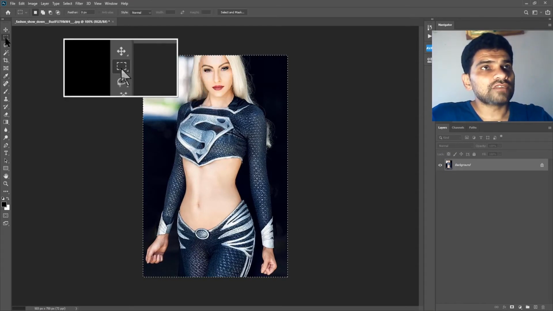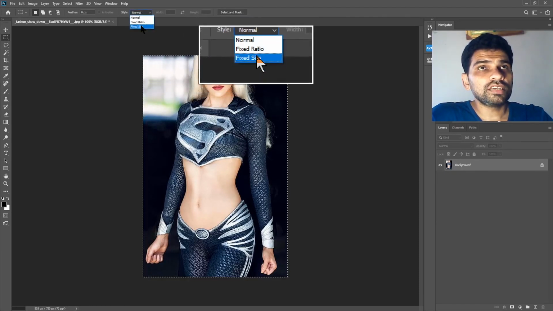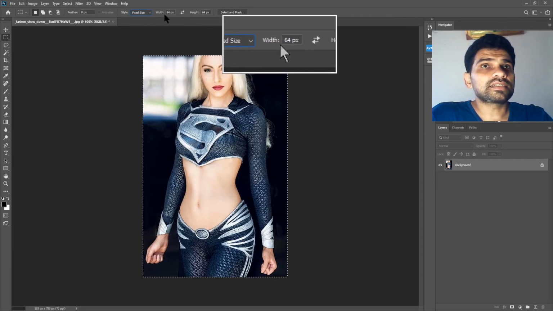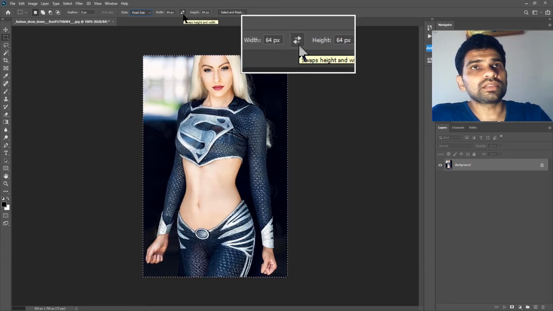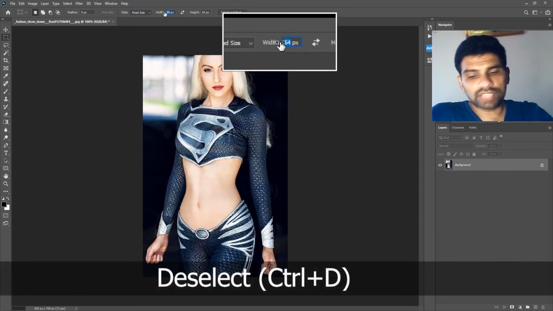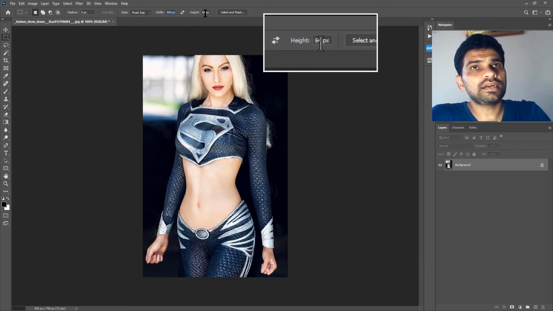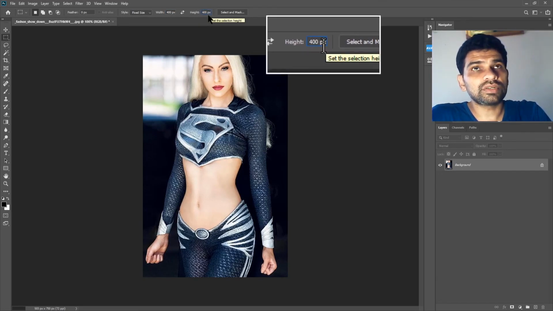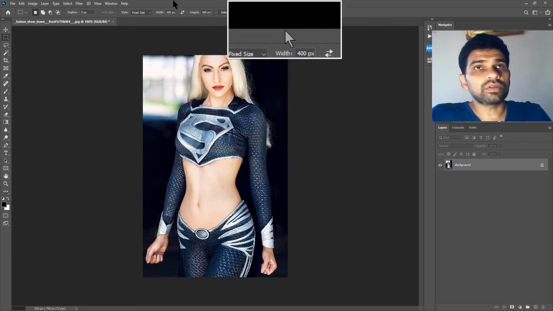So if we have this rectangular Marquee Selection Tool, and in the style, instead of normal, if I choose fixed size, then I can type the width and height which I want to crop. So for example, let me cancel this selection by pressing Ctrl D. In the width dialog box, if I type 400, and in the height I will also type 400. px is for pixel, so make sure it doesn't say in, which is the abbreviation for inches. Now I will press enter to commit those changes.